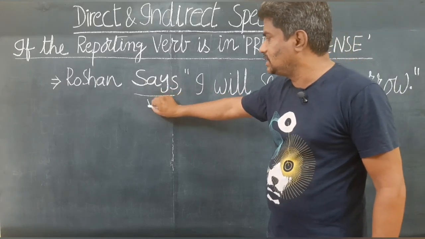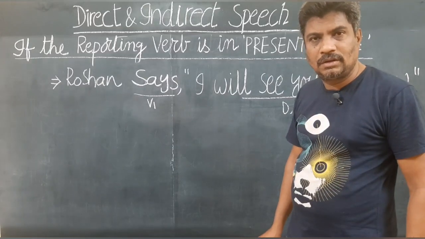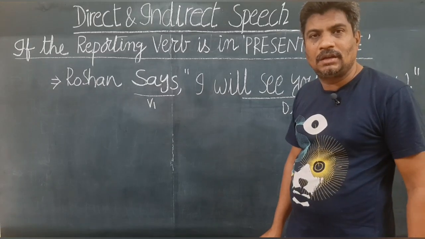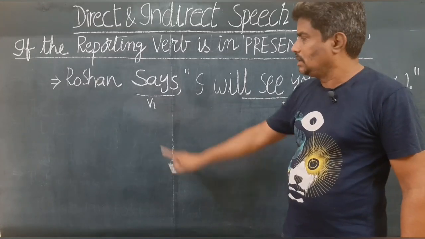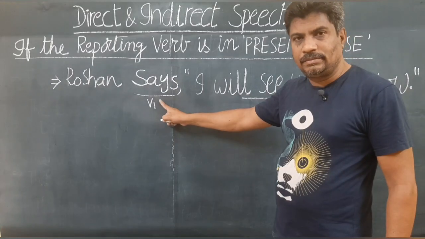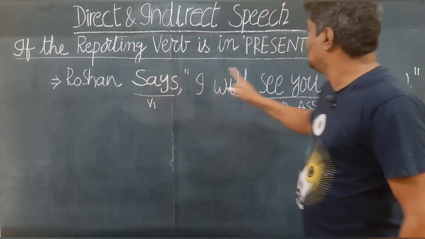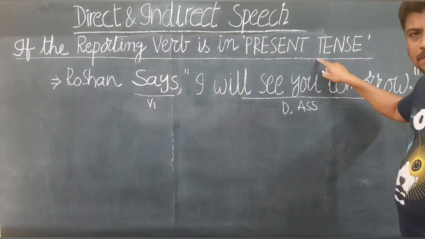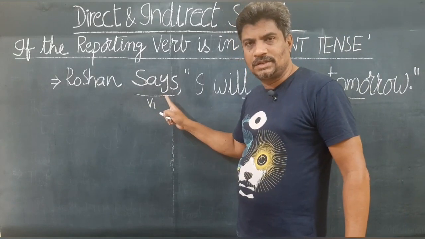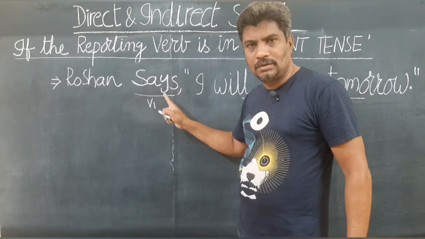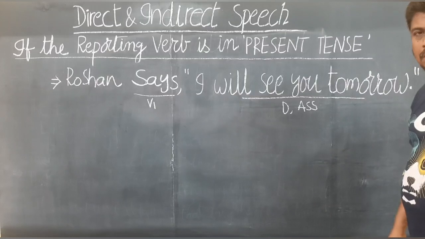That means this is V1 form or present form, or you can say bare infinitive, whatever it is. That means the reporting verb is now in present tense, and the rest of the sentence is as usual.